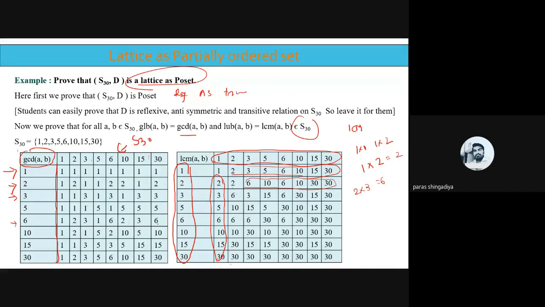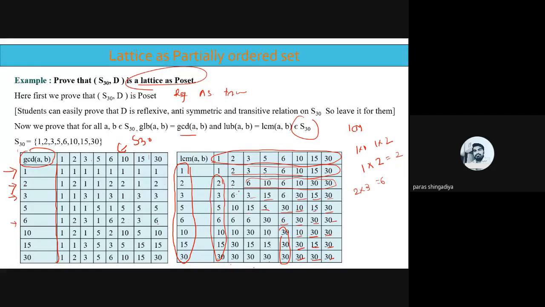Okay, 3 with remaining all: 3 with 3 is 3, 3 with 5 is 15, 3 with 6 is 6, 3 with 10 is 30, 3 with 15 is 15, 3 with 30 is 30, and repeat this answer in the column also. Okay, 5 with 5 answer is 5, 5 with 6 answer is 30, 5 with 10 answer is 10, 5 with 15 is 15 and 5 with 30 is 30. 6 with 6 answer is 6, 30, 30 and 30. 10 with 10 answer is 10, 10 with 15 answer is 30, 30. Clear? 15 with 30 and 30 with 30.